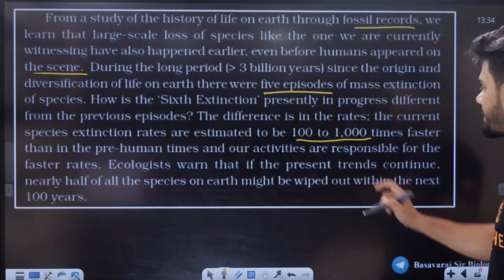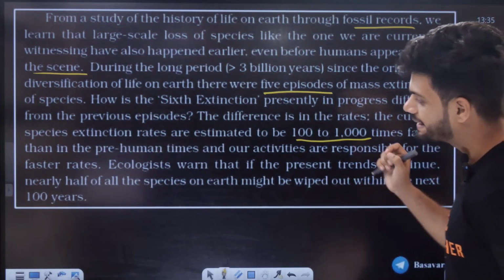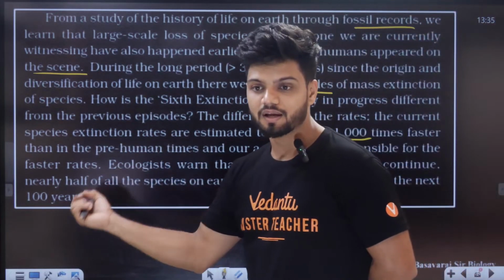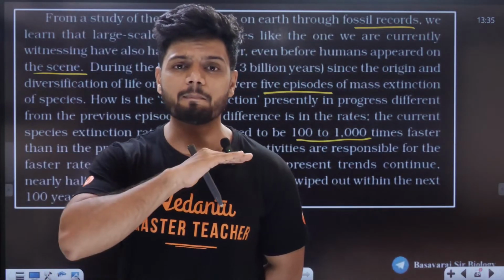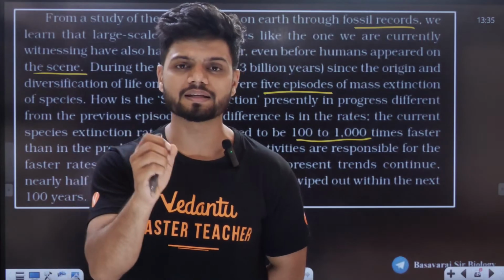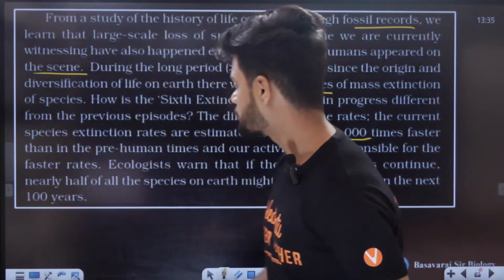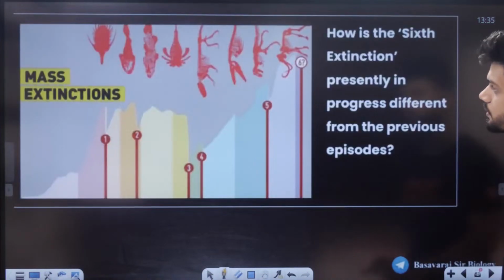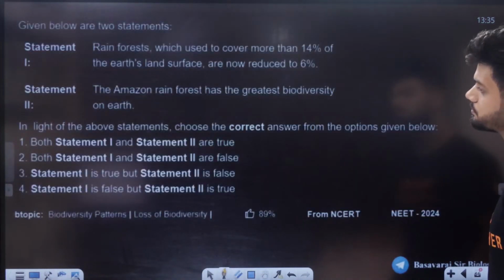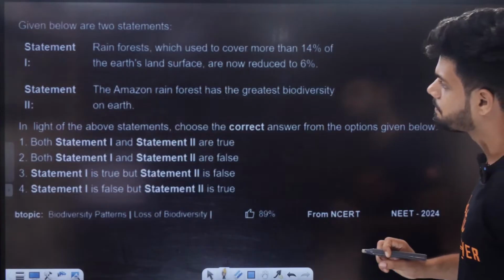Ecologists warn that if the present trend continues, nearly half of all the species on Earth will be completely destroyed in the next 1 century. Mass extinction. One small question for all of you here.